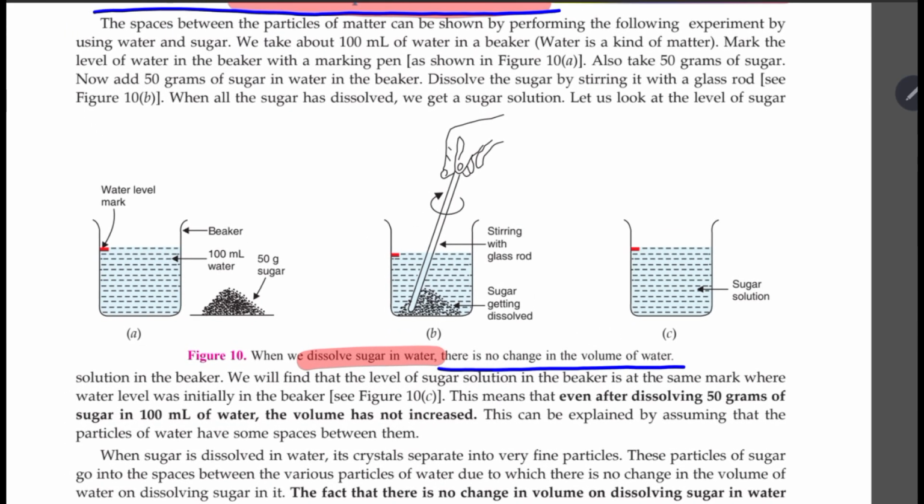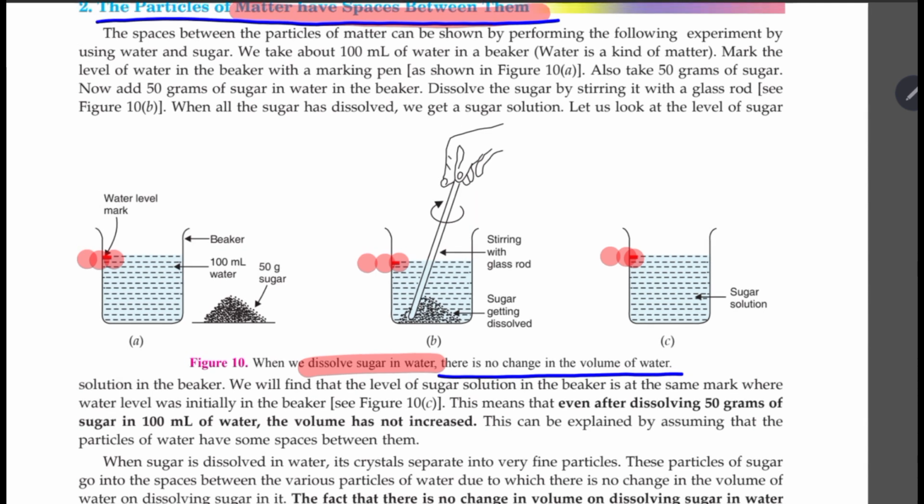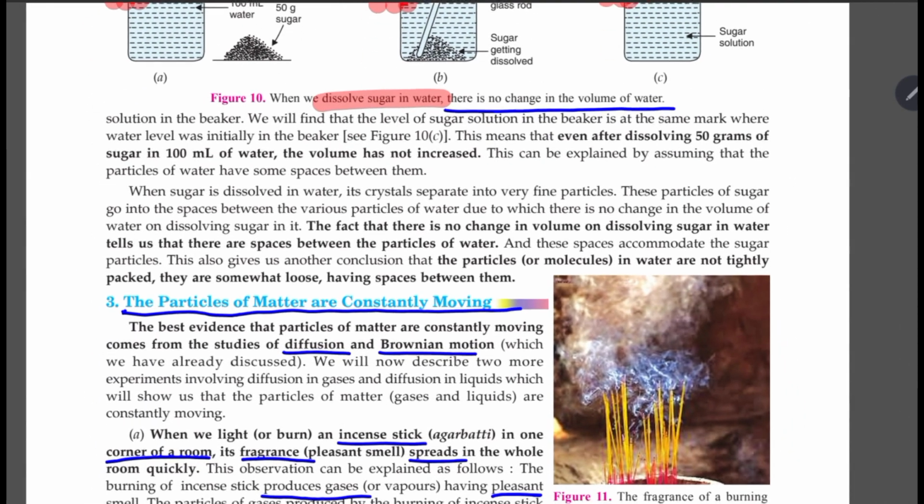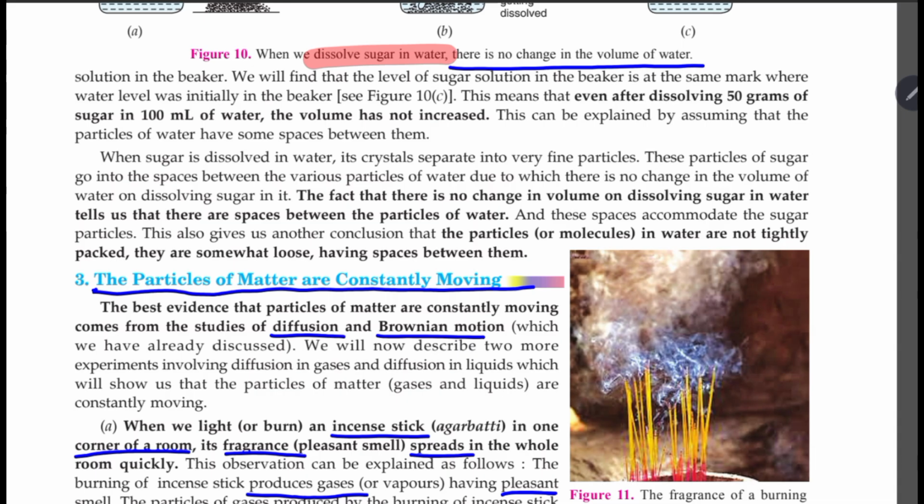And now, whatever was the level of the liquid in the beaker where you are dissolving the sugar, you will see there is almost no change in that level. The level is remaining the same in all the three beakers. So that means that it is not adding on to the net volume, but it is just occupying the interparticle space of the solvent, that is water over here. So here, the highlighted part, the fact that there is no change in volume on dissolving sugar in water tells us that there are spaces between the particles of water.